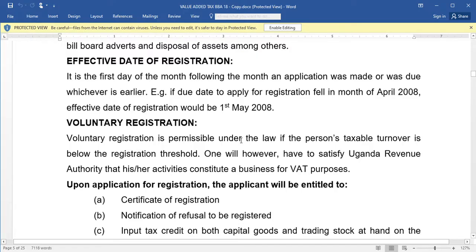One will, however, have to satisfy Uganda Revenue Authority that his or her activities constitute business for VAT purposes. That was all about the channels of registration, the compulsory and voluntary registration.